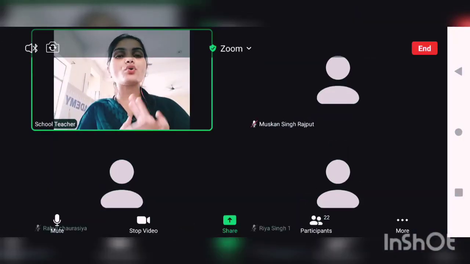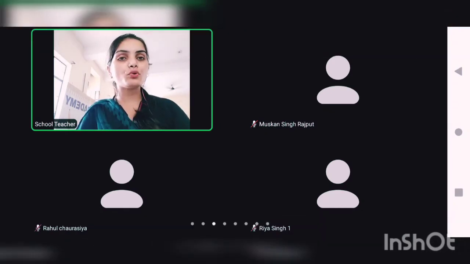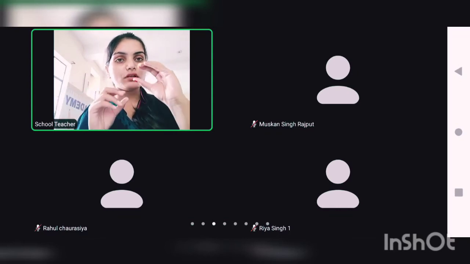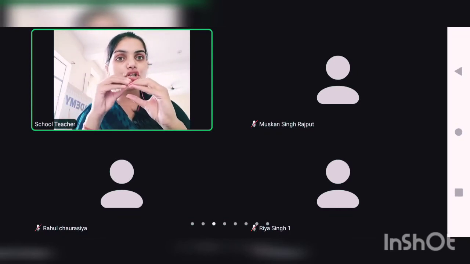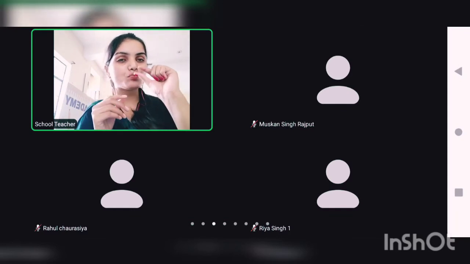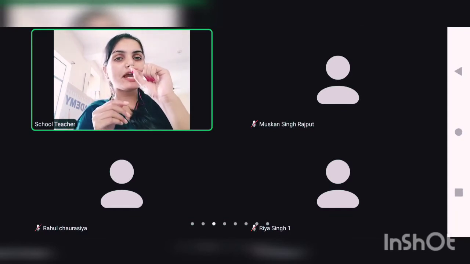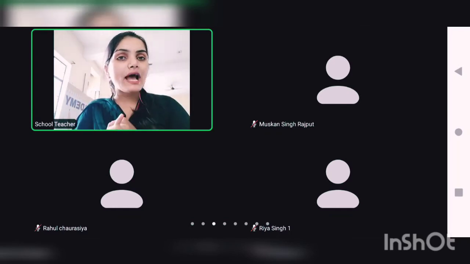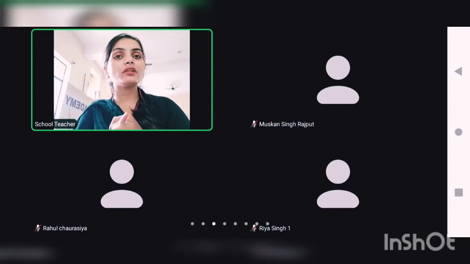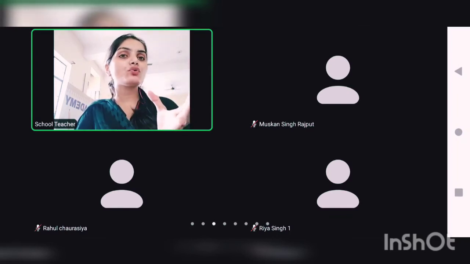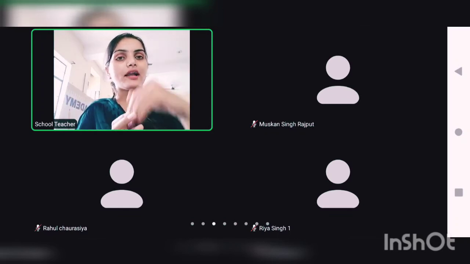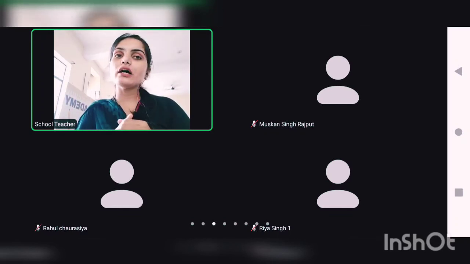Okay, so students, those who didn't get what is plumule and radicle: as I showed you in the diagram, when the seed starts germinating into a new plant, a small structure comes out from the seed. The upper part of that structure is known as plumule, which will form the future shoot. Now what is shoot? You know, the upper part of the plant, like branches, stem, leaf, flower, etc. And the radicle will form the root part of the plant.